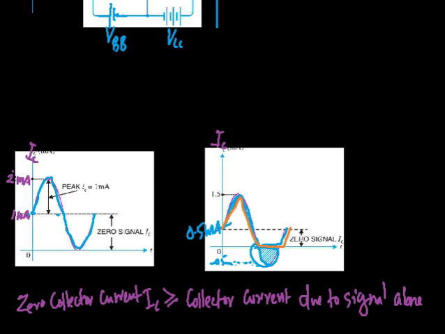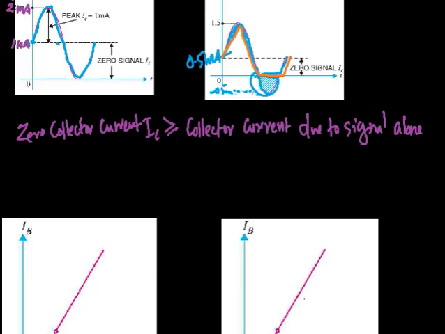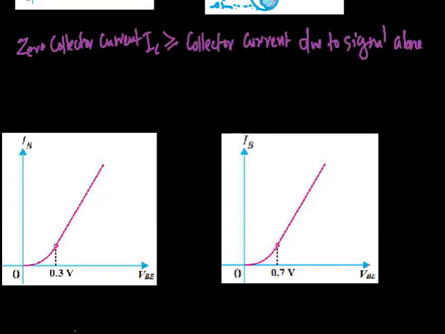Now suppose at any instant of amplification the base emitter voltage is decreased below 0.3 volt for germanium and 0.7 volt for silicon transistors.